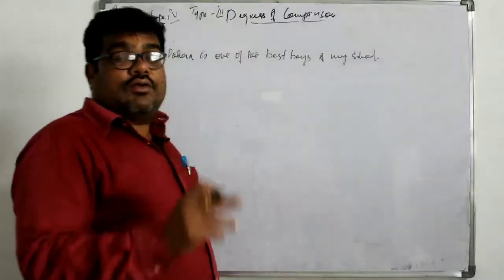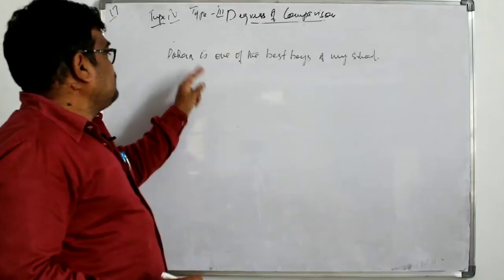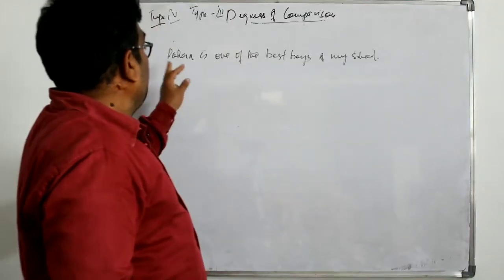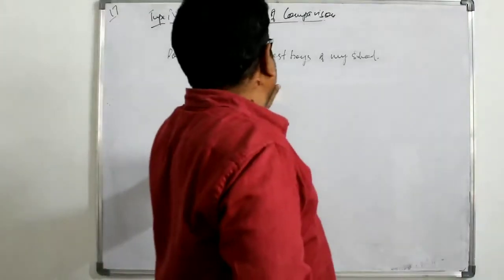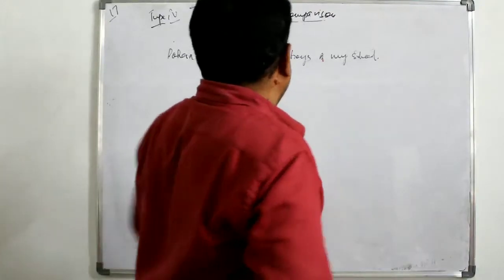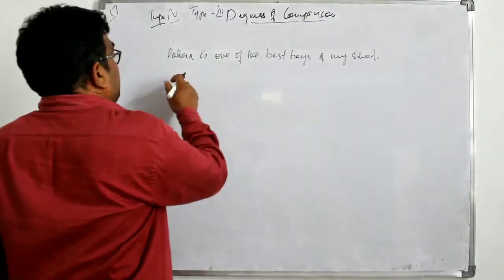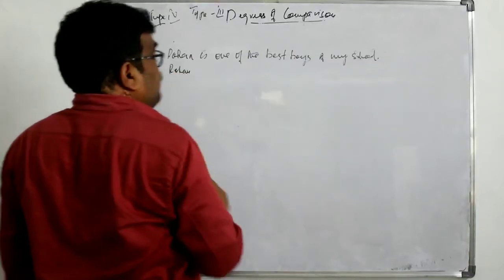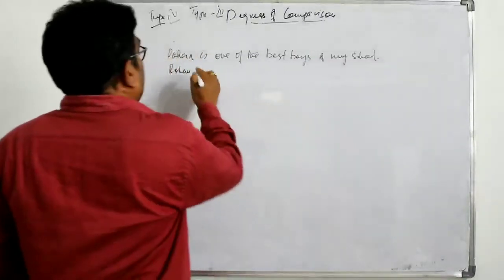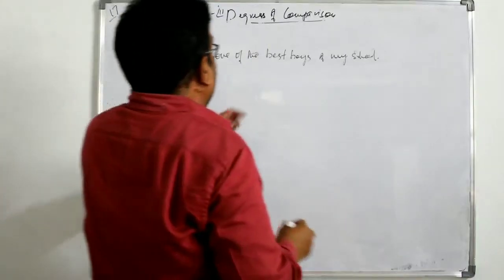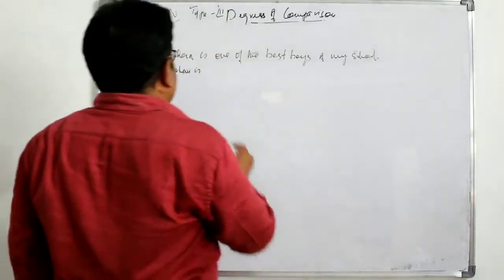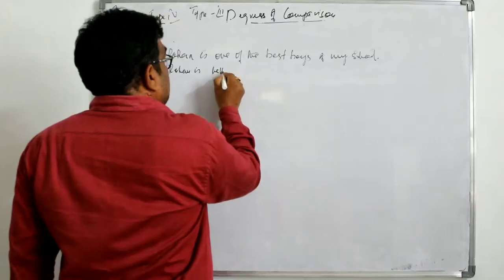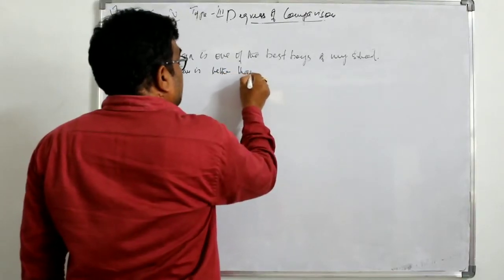Right. Now I have taken another two examples. Rohan is one of the best boys of my school. We shall try to change into comparative. Rohan, you have to keep it intact, is better. The comparative of best is better. After that than.